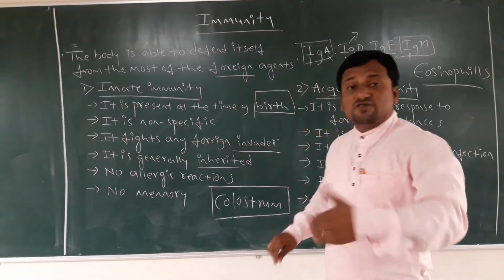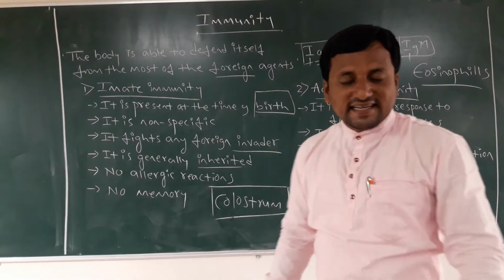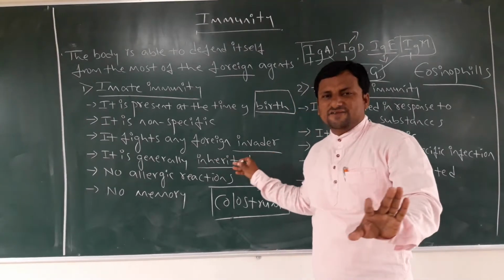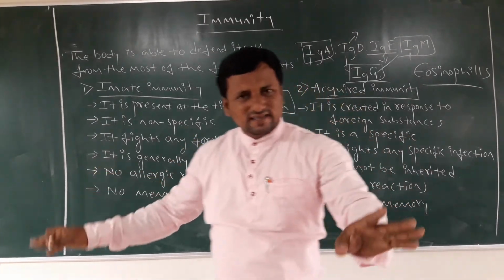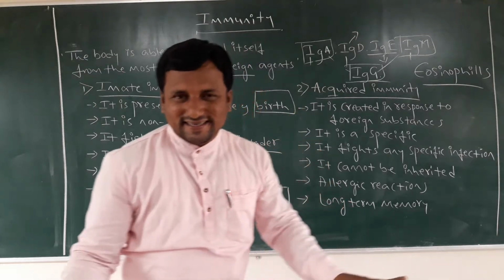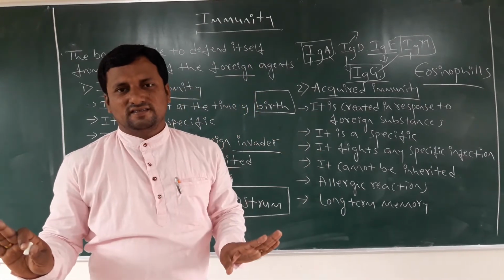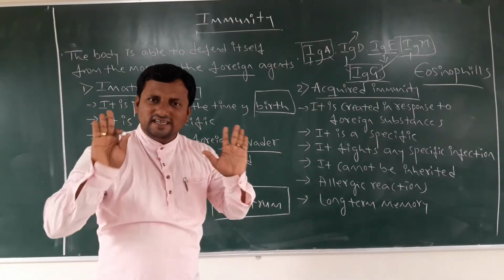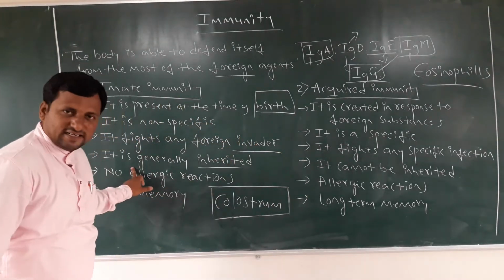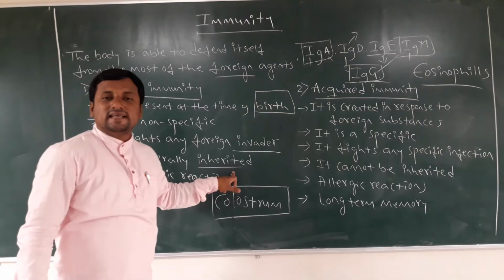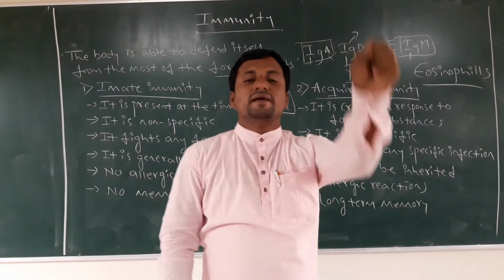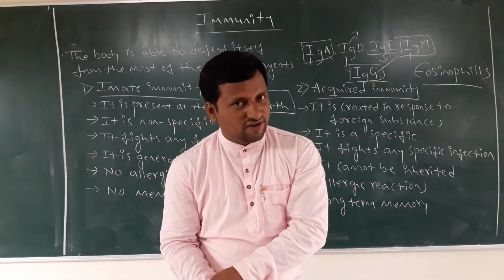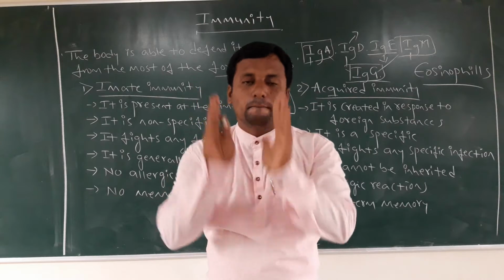Invader means that which is going to infect us. It fights any foreign invader, either virus, dust particles, bacteria or any other aspect or chemical substance, and our body defends itself. Next, as I already told you, it is generally inherited. Inherited means it is passed from parents to the baby, the offspring. It comes by birth.